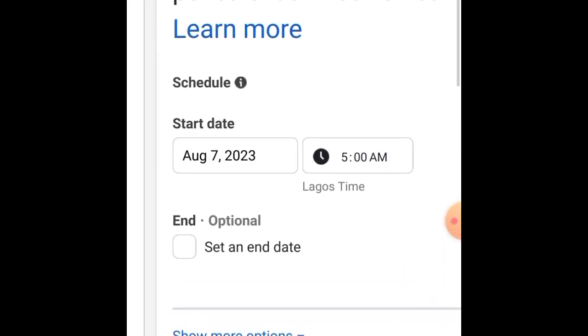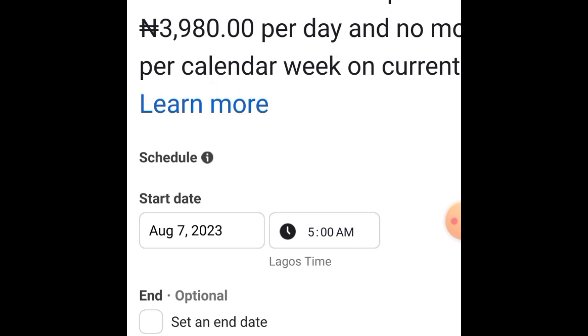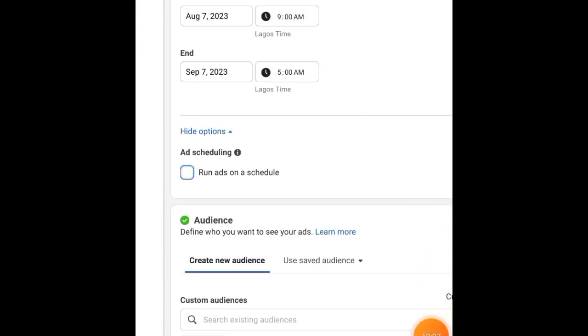Now this is for daily budget. If you're using a lifetime budget, you can schedule particular times in the day when you want your adverts to run. If I choose lifetime budget right now, you would see a little change. The lifetime budget gives you the freedom to schedule and choose specific times where you want your advert to run, unlike daily budgets where once you set the particular time, it runs all through that day till the end of the day. In lifetime budgets, you're able to choose specific times in the day when you want your advert to run.